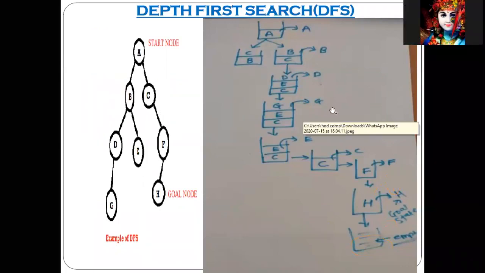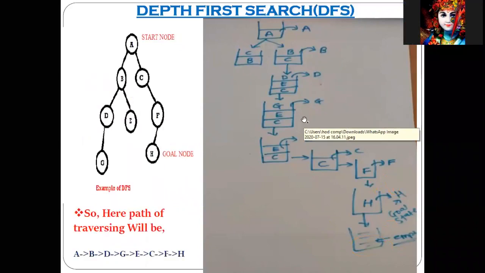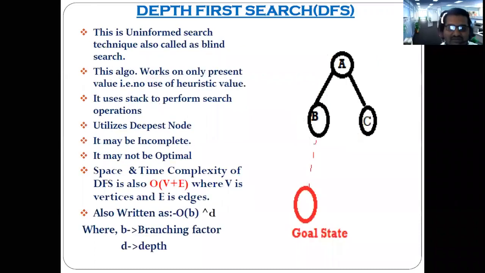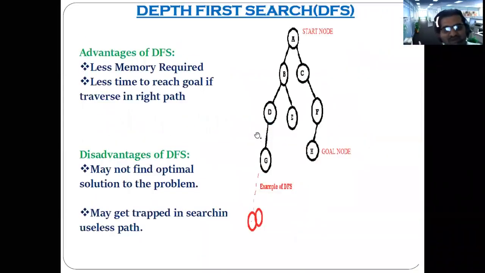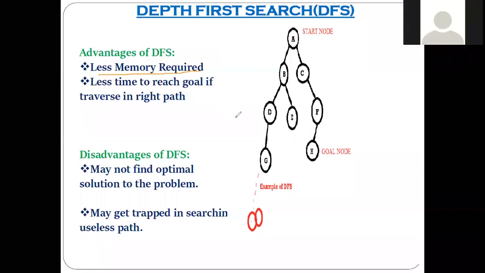Now there is one disadvantage of this also, and some advantages are also there. Sometimes it may require less memory. Why am I saying this?